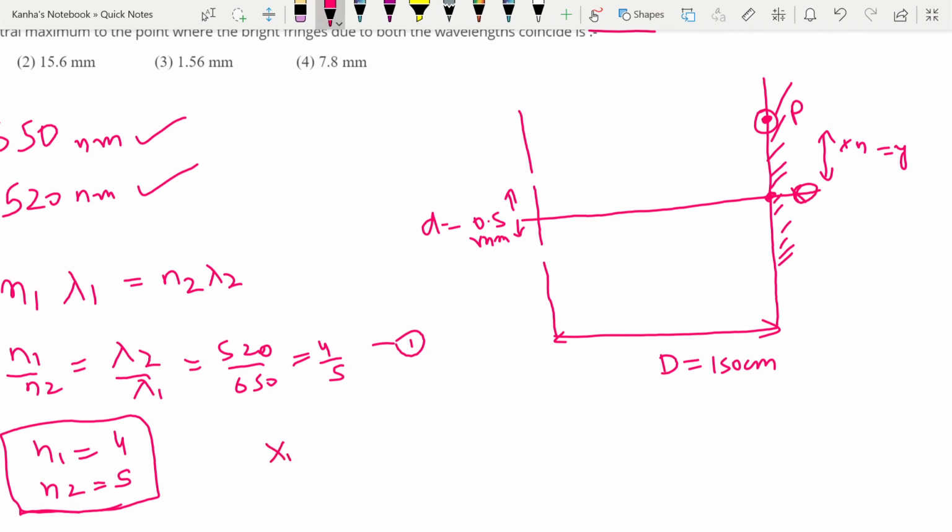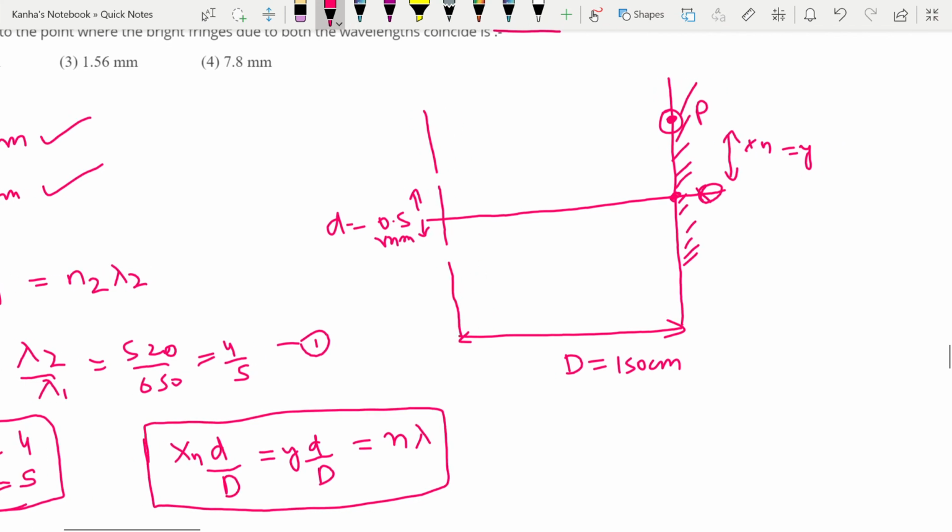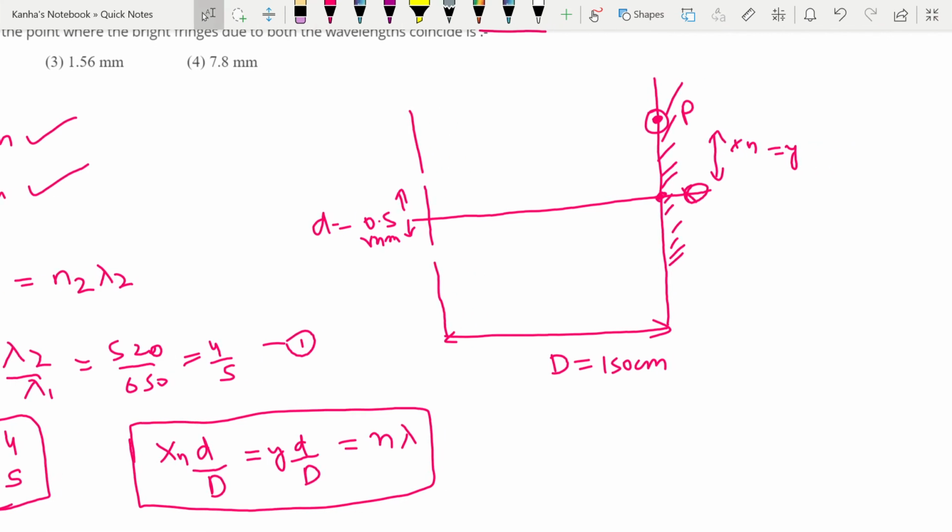So y into small d divided by capital D, or I can write this as y into d by D, whatever you are comfortable with. This is equal to n lambda for a maxima to happen. Okay, this is the condition. Now I can easily write my y to be equal to n lambda by d, with capital D on top.